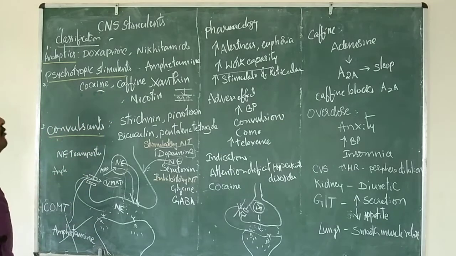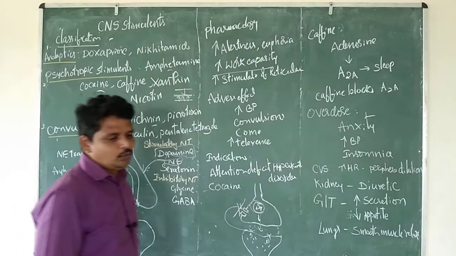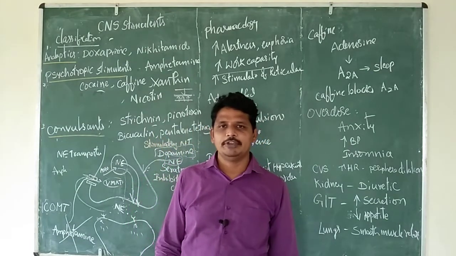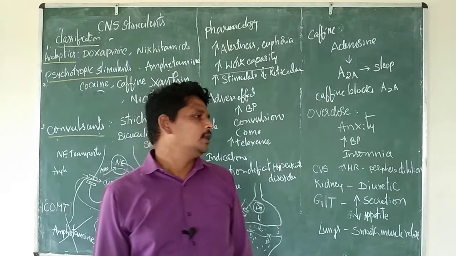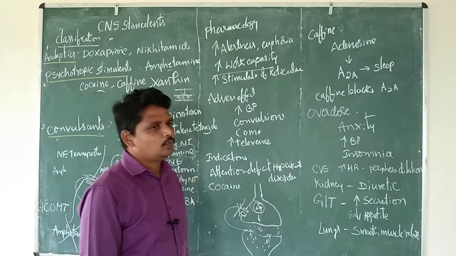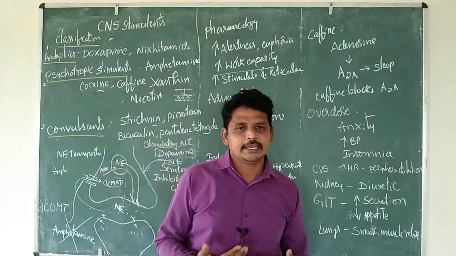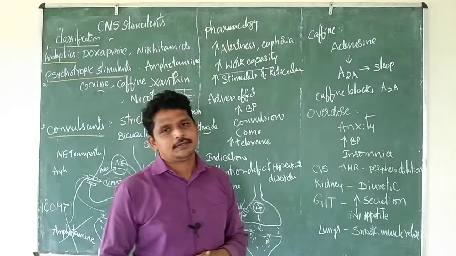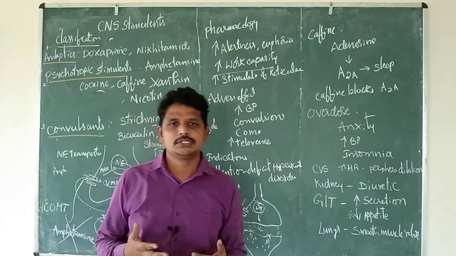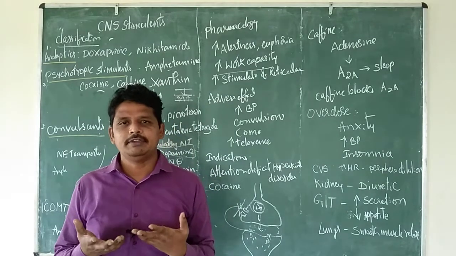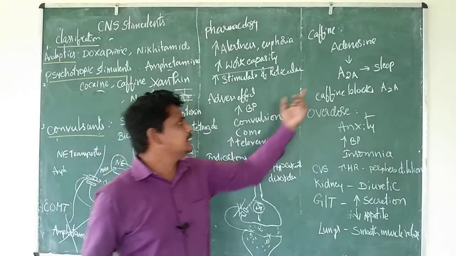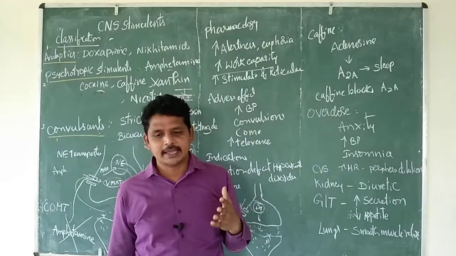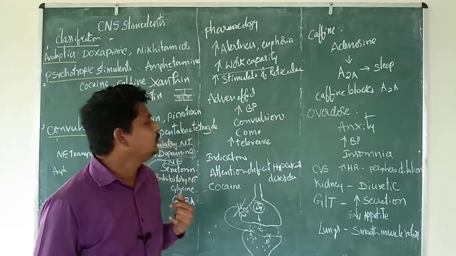Next we will see caffeine. Caffeine, theobromine and theophylline are all xanthine derivatives present in coffee and tea. Normally, during wakefulness, adenosine is synthesized. A higher concentration of adenosine binds with A2A receptors, and A2A receptors induce sleep. This is the normal mechanism by which sleep is induced.